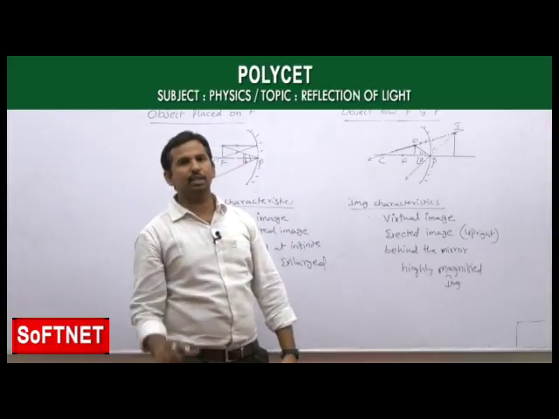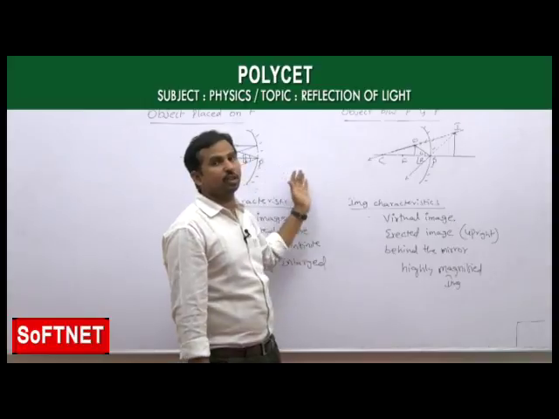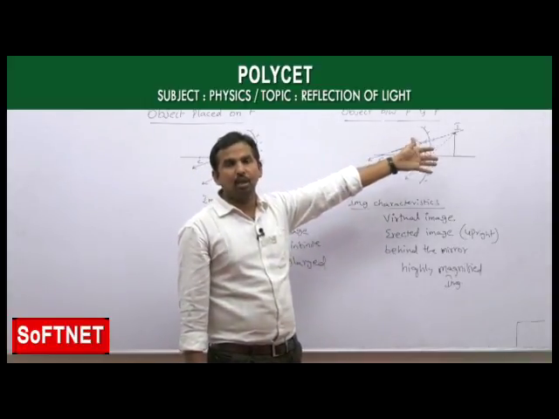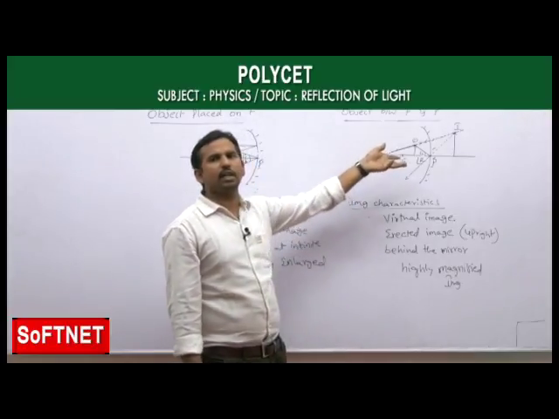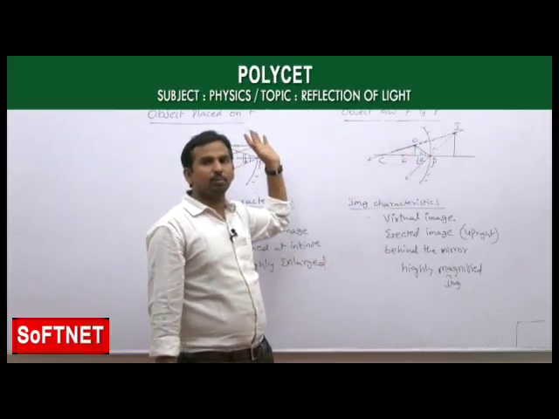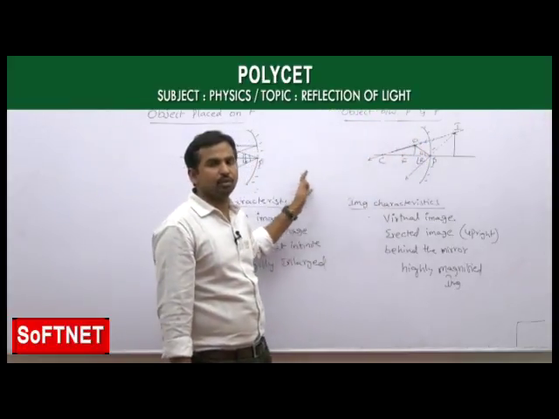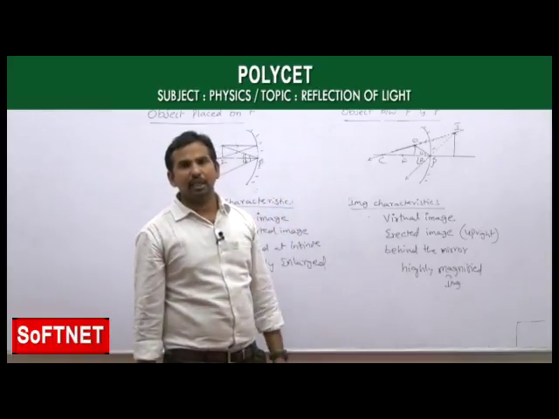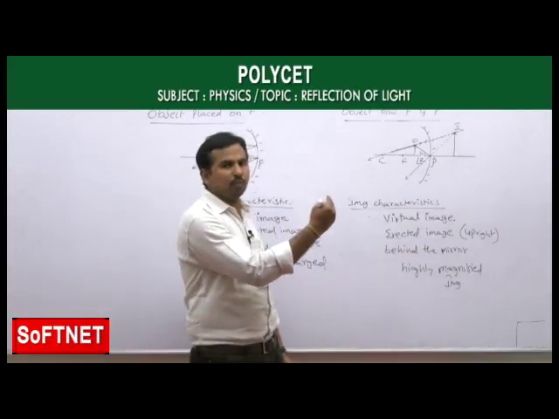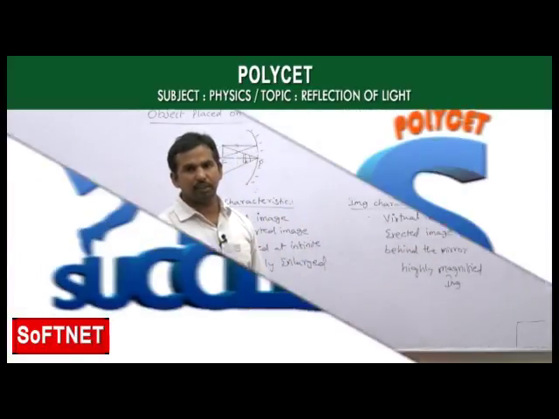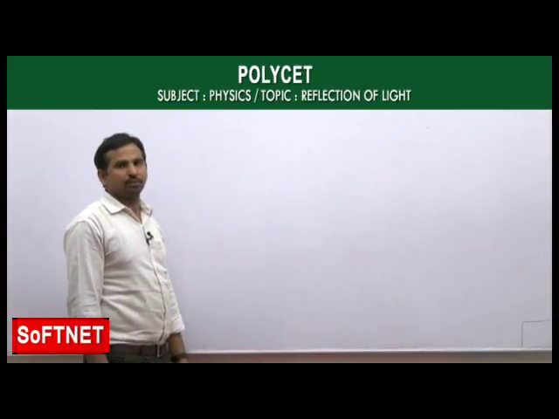If you observe all the images there, gradually the size of the image is increasing as the object is coming closer towards this spherical mirror. And not only that, if you observe, the image distance gradually increases as you take the object from infinity to a point very near to the mirror. Which means that if the object is coming closer towards a spherical mirror like a concave mirror, the image is moving away from the concave mirror. Now we will see all those ray diagrams which we completed for the case of the concave mirror.